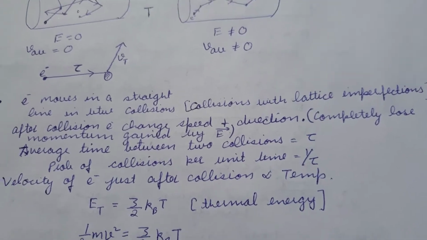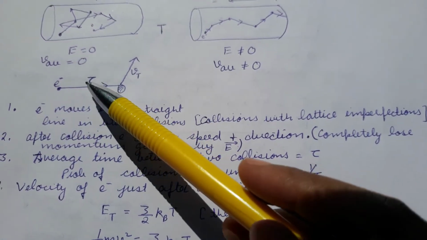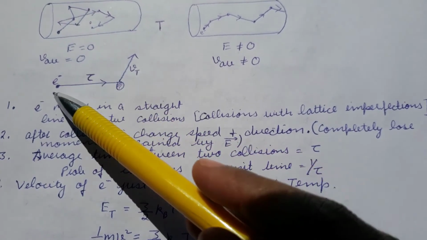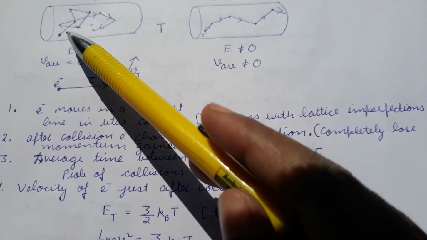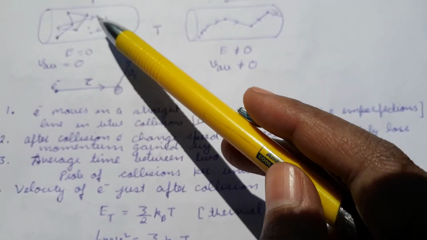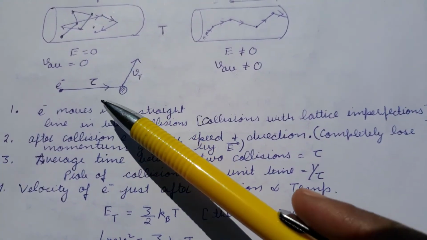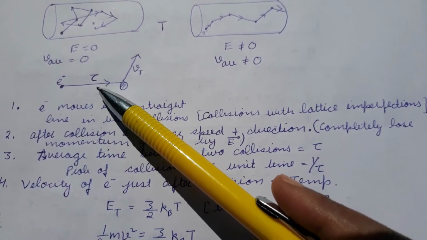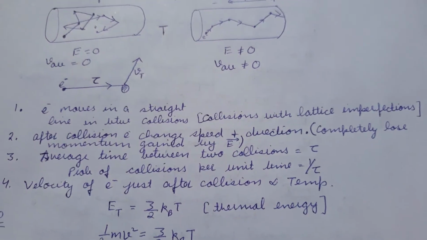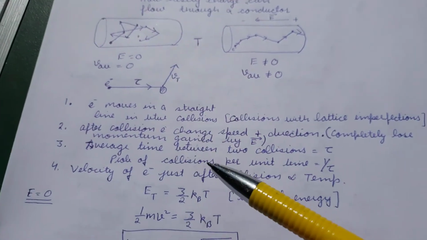The time between two collisions is given by tau. It is the mean time between two collisions. You can find different times, like T1, T2, T3, T4, and then take an average of them. That will give you the mean time between collisions, which is also called the relaxation time. So we have covered all the postulates.